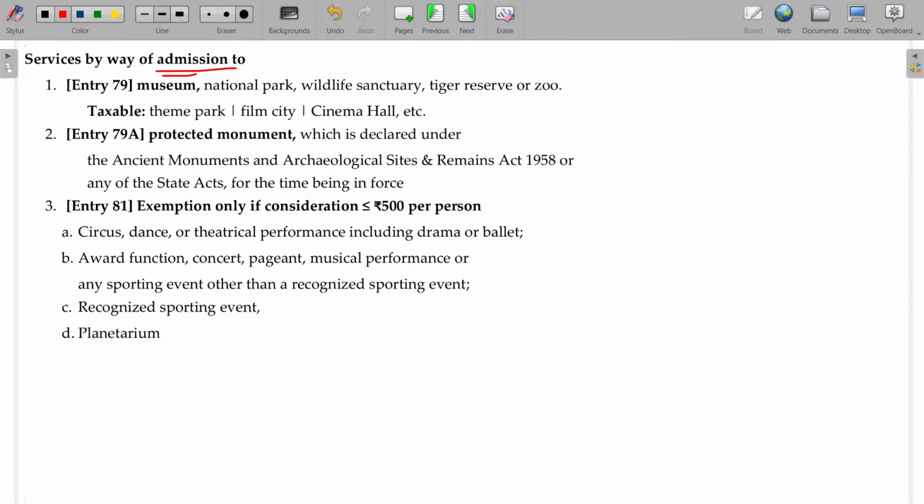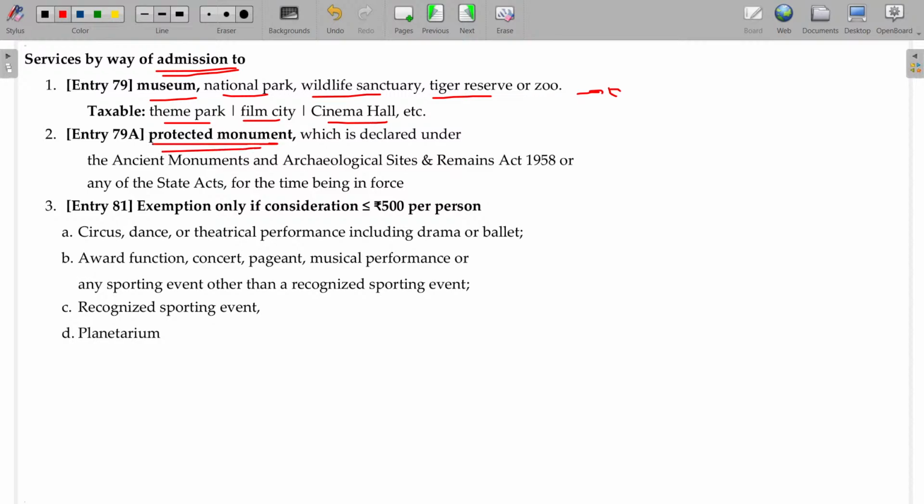Services by way of admission to a museum, national park, wildlife sanctuary, tiger reserve or zoo. All these things are exempted, but not a theme park, film city or cinema hall. Those things are taxable.